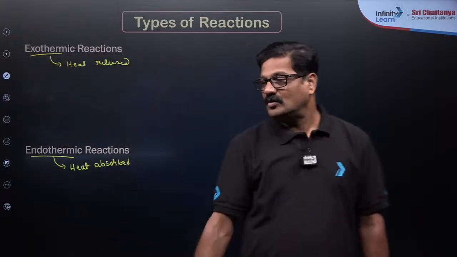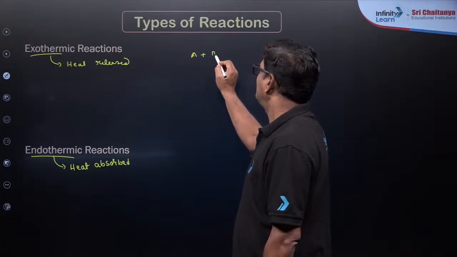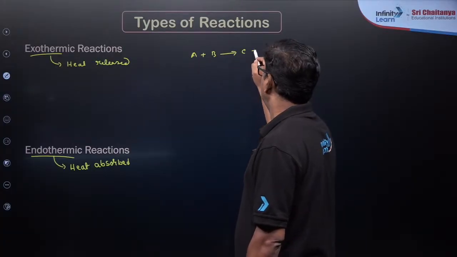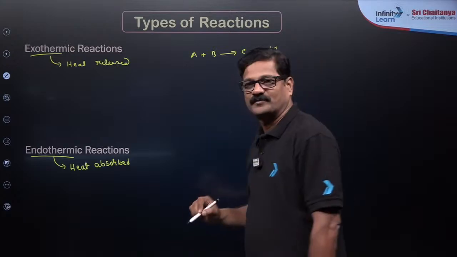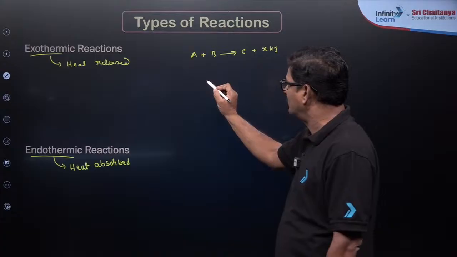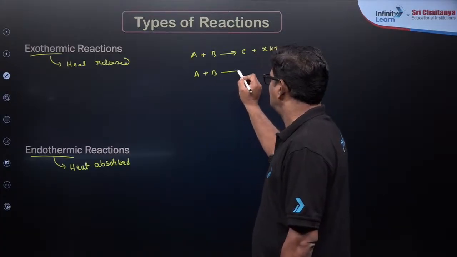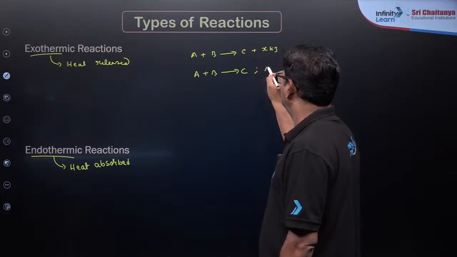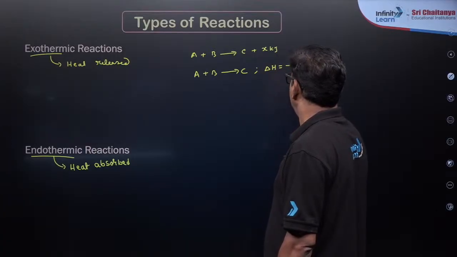है ना? Now I just want to say A plus B gives rise to C plus X kilojoules of heat. Carefully see how this is written. It is not a thermochemical equation. A plus B gives rise to C and delta H is equal to minus X kilojoules.